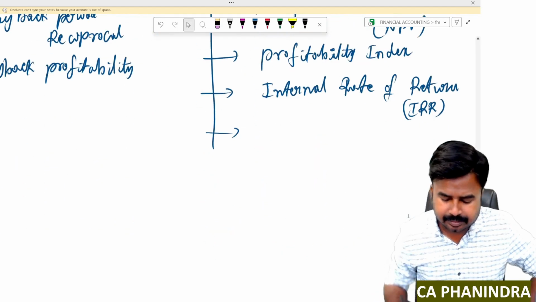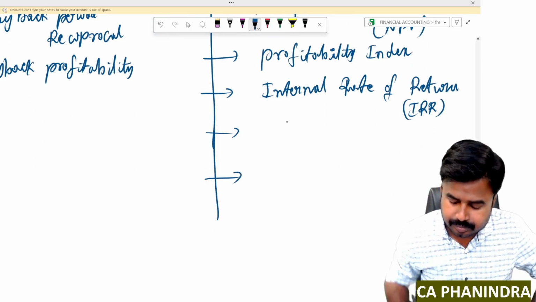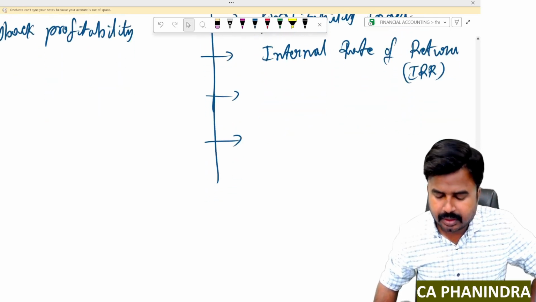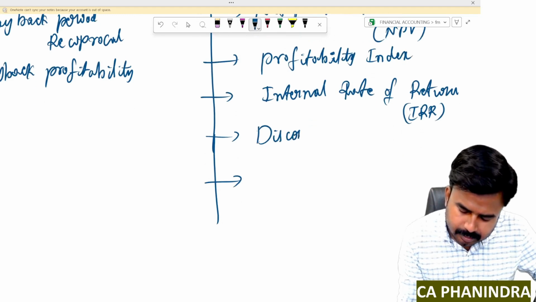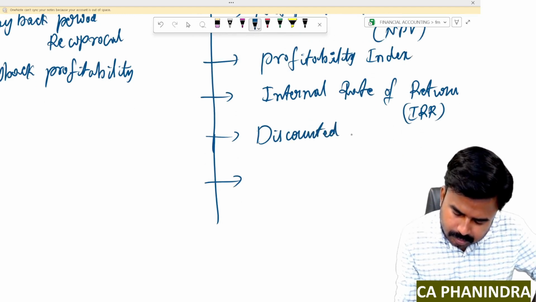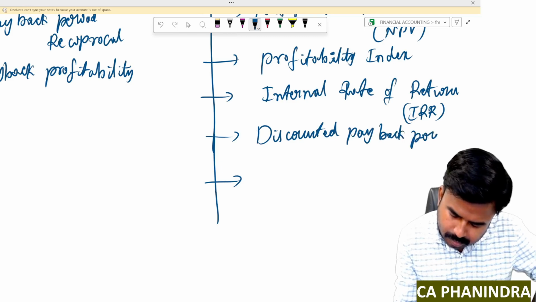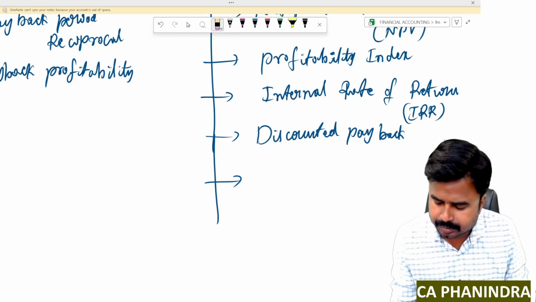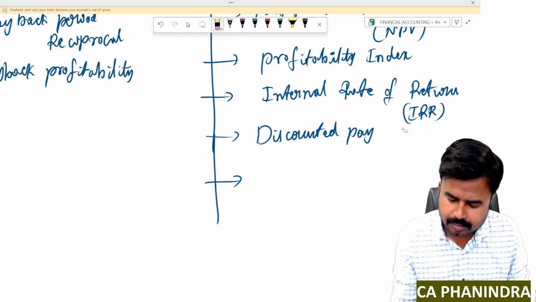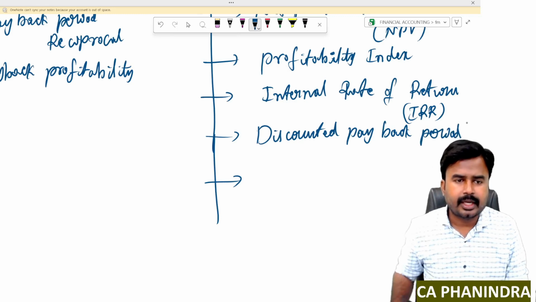Next technique, discounted payback period. Okay.